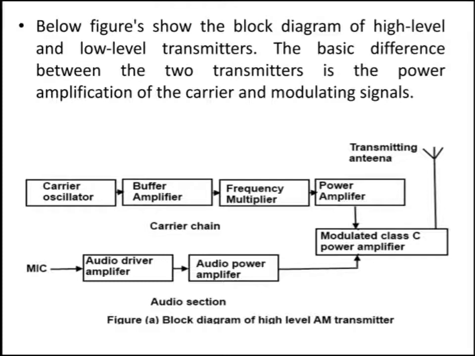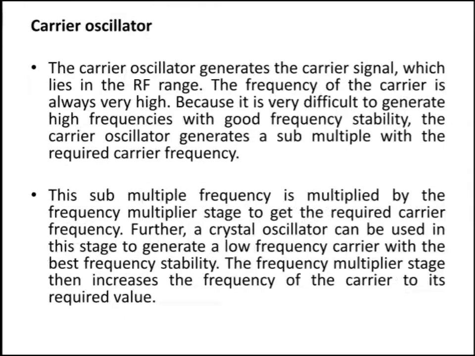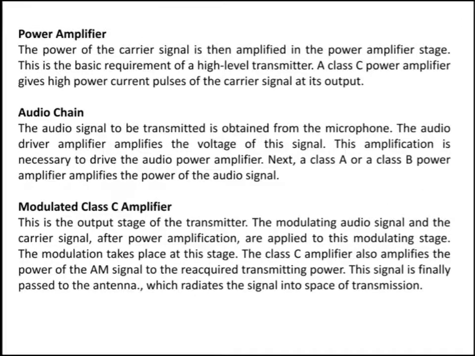First of all, it amplifies the audio signal, which is a low signal, and then drives it to the next section. The audio driver amplifier amplifies the voltage of the signal, and this amplification is important for driving the audio power amplifier.